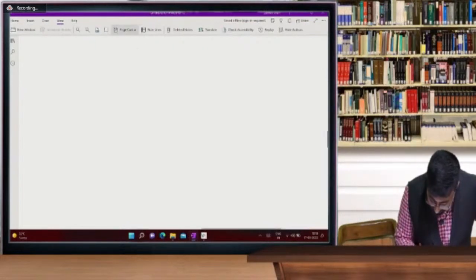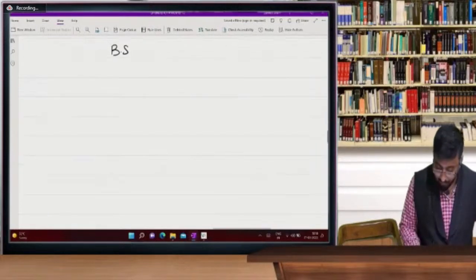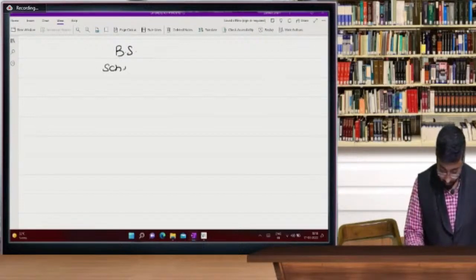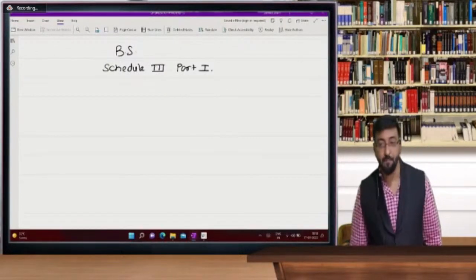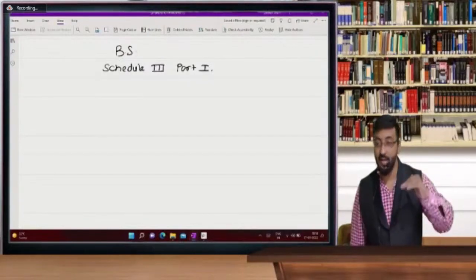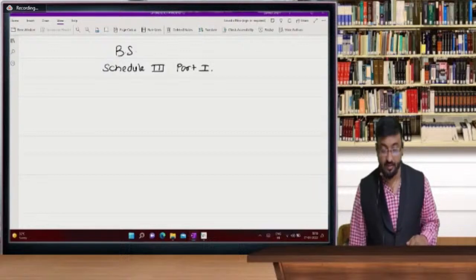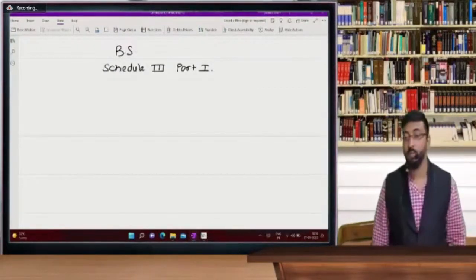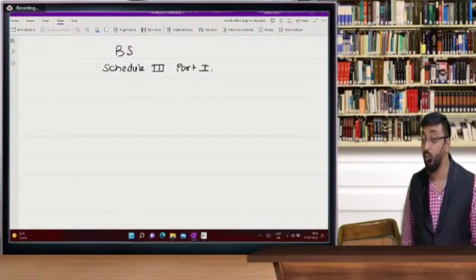Before starting today's session, this balance sheet pro forma is very, very important. Now beta, see this Schedule 3 and Part 1 in which the balance sheet is given. Balance sheet is like your building, and in a building all flat numbers are fixed. So it's similar to your flat numbers. So the balance sheet pro forma is very important. Let's see how many of you can recall it and within how much time.